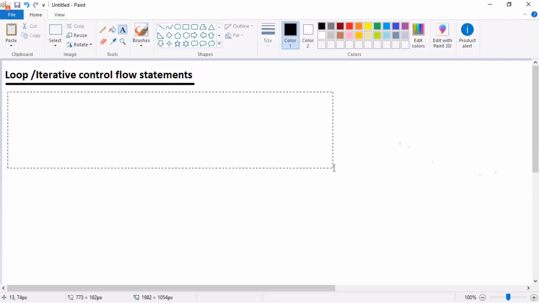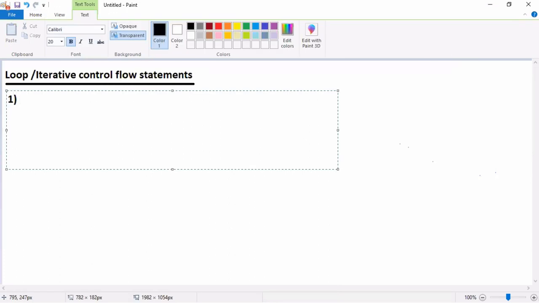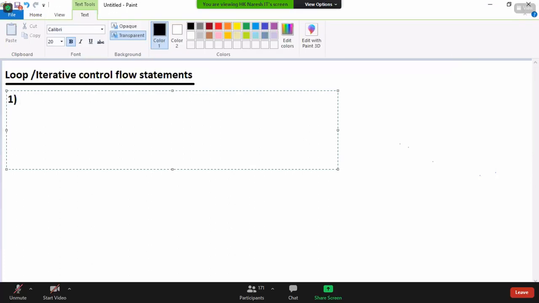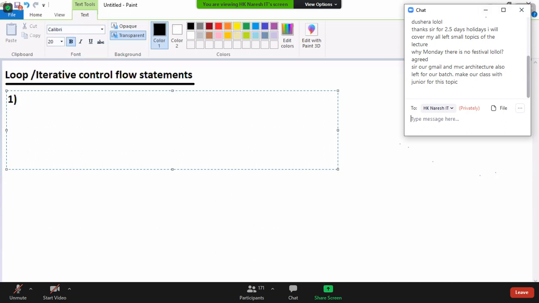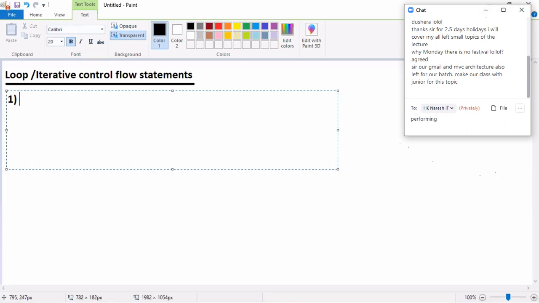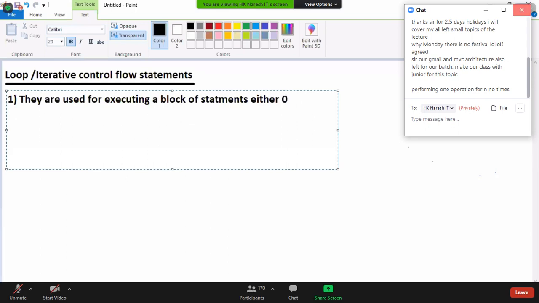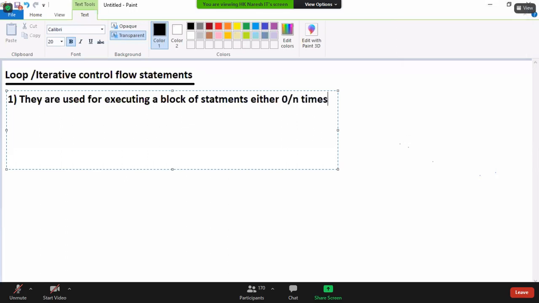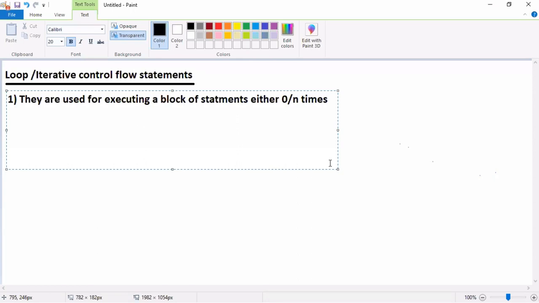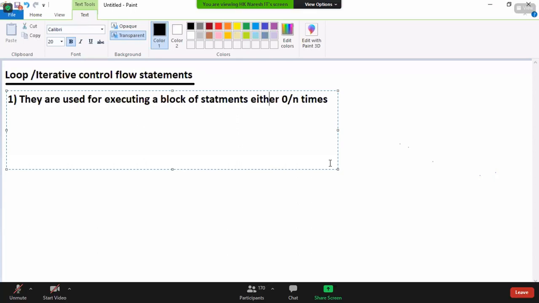Tell me, what is the use of loop or iterative control flow statements? They are used for executing a block of statements, how many times? Either 0 or n times.